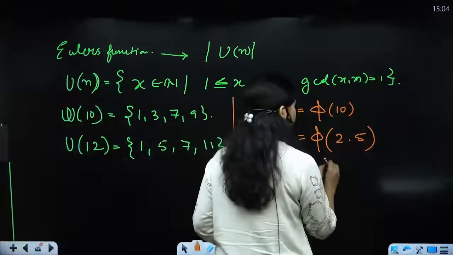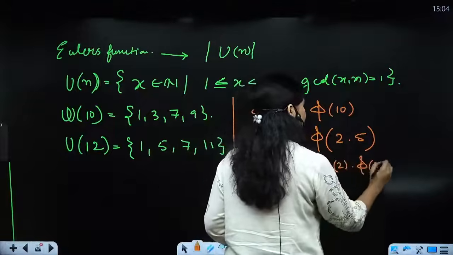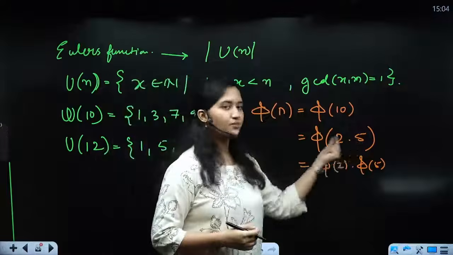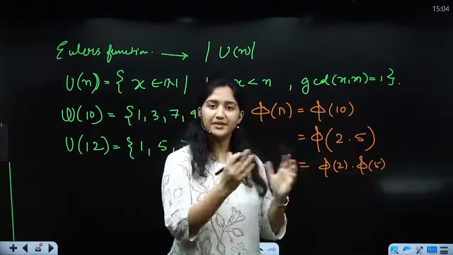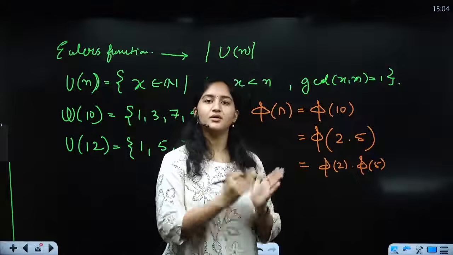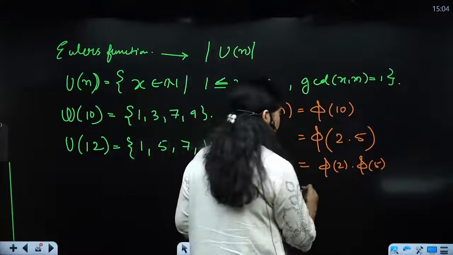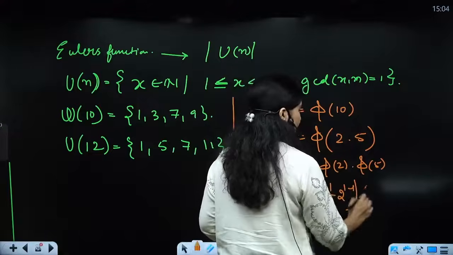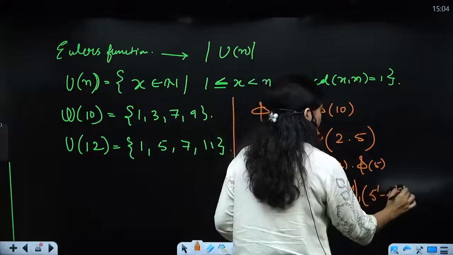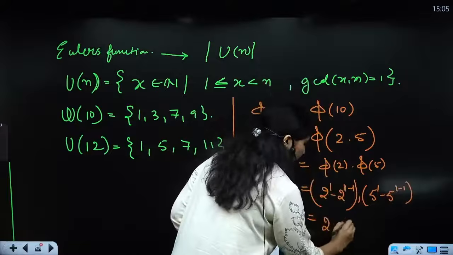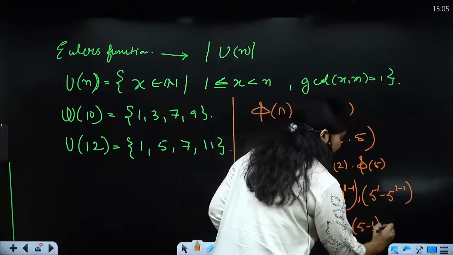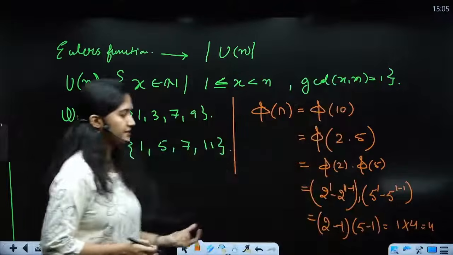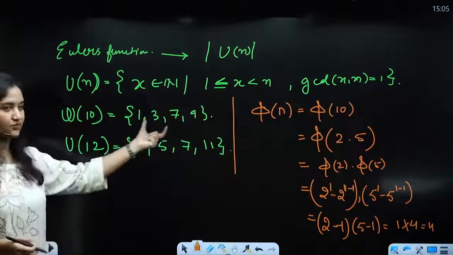Simply you are going to do phi of 2 into phi of 5, but the only condition here is that these two must not have any common numbers between them. That means they two must be co-primes to each other. Clear? So phi of 2 is going to be 2 raised to the power 1 minus 2 raised to the power 1 minus 1, and then you have 5 raised to the power 1 minus 5 raised to the power 1 minus 1. So this is 2 minus 1, 5 minus 1, this is your 1 into 4. 4. Clear? So phi of 10 is equal to 4, and that means U10 has 4 elements, which is proven here.